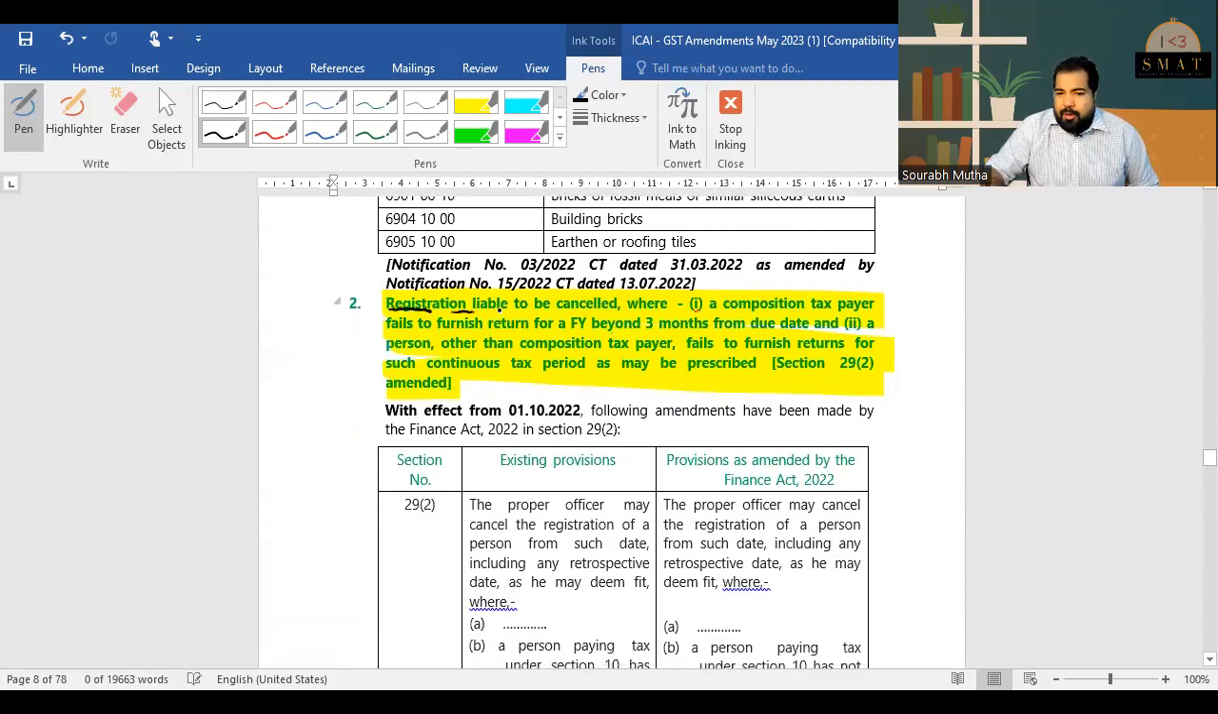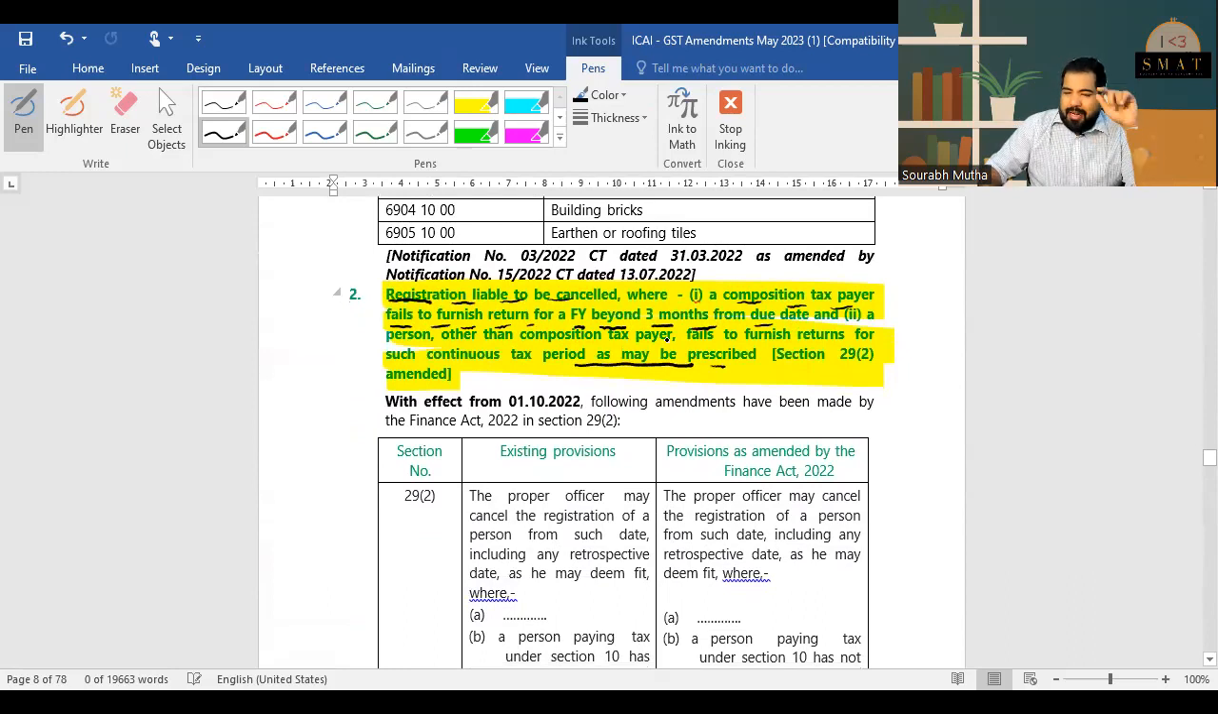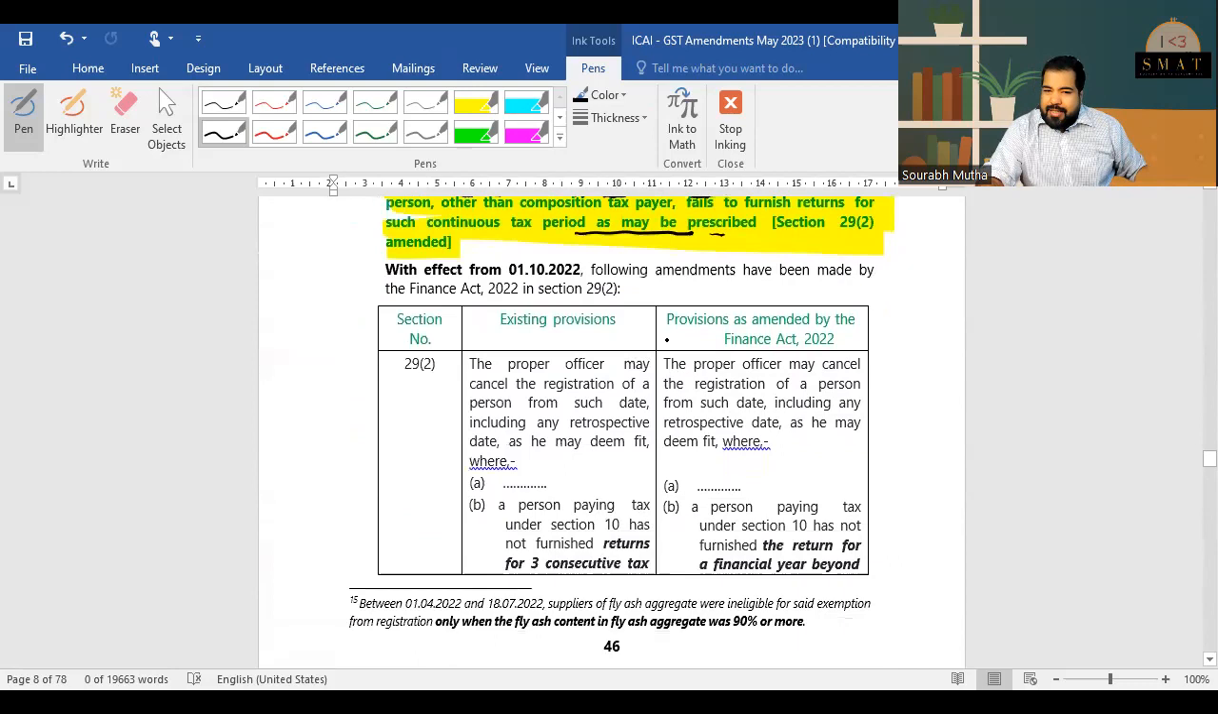Yes, registration is liable to be cancelled if a composition taxpayer fails to furnish a return for a financial year beyond 3 months from the due date. And for a regular person, it will be as prescribed. So, we'll discuss it ahead. Perfect. Now, let's see what is ahead.